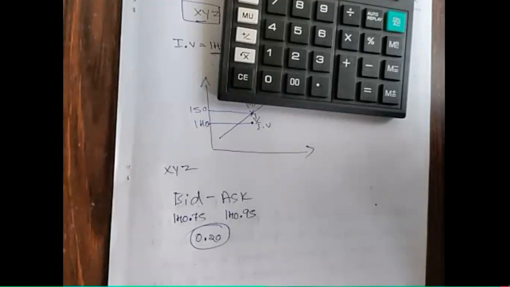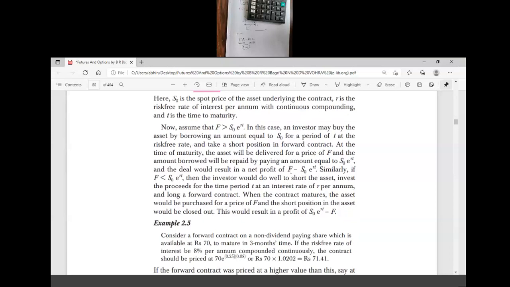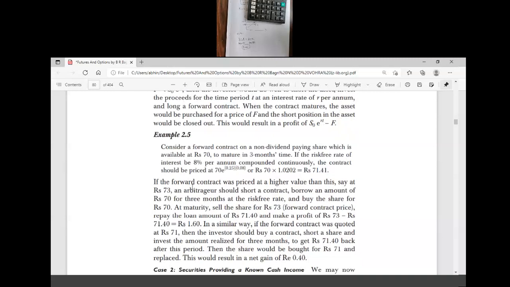In the carry pricing model, basically we consider current market price. To that we add carry cost, the extra cost incurred by the holder, and minus the income received from holding that underlying asset. The sum is called the future price or forward price. And in the valuation, we consider continuous compounding interest rate. There should be an interest rate to discount the price. So that should be continuous compound.